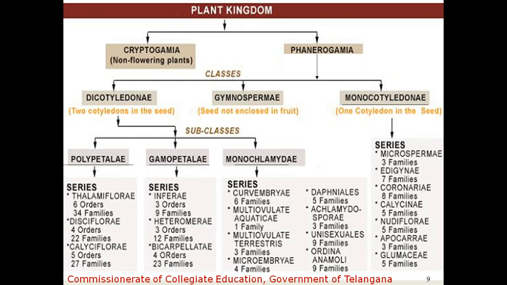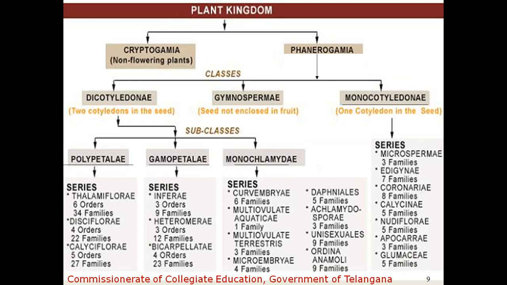And the gamopetalous plants which show more than two carpels with a superior ovary are included under the series Heteromerae. And the gamopetalous plants which show two carpels with a superior ovary are included under the series Bicarpellatae.